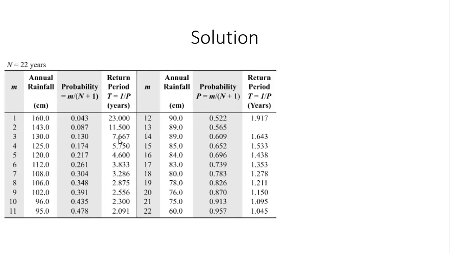Say it loudly. Interpolation. So you have to interpolate between 7.6 and 11.5. For 7.6 years, the rainfall is 130 centimeters. For 11.5 years, the rainfall is 143 centimeters. So the answer is somewhere between 130 and 143. Where it is, you can interpolate and find out. Everybody knows how to interpolate. It's not very difficult. You will assume it's linear between these 2 points, and you just simply get an answer for the annual rainfall.